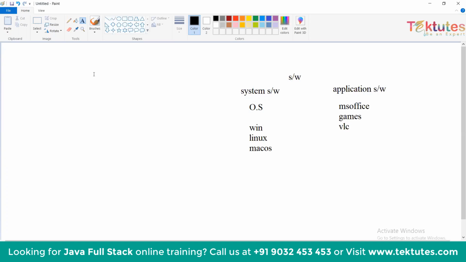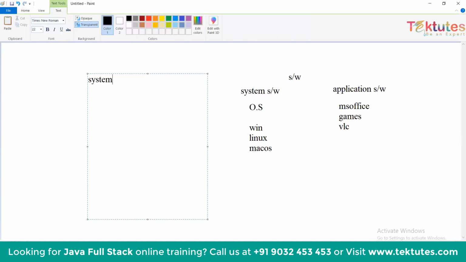So before programming languages, what language did we use? The system understands a basic language known as machine language, which consists of ones and zeros. Writing code in ones and zeros is difficult for the programmer. So they introduced assembly language. It consists of instructions, and based on the instructions, the machine will execute.